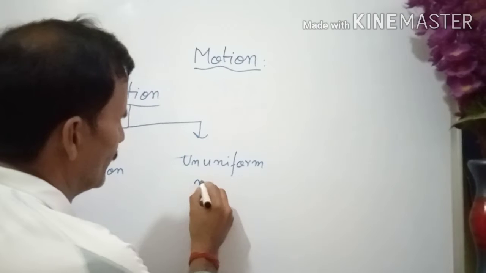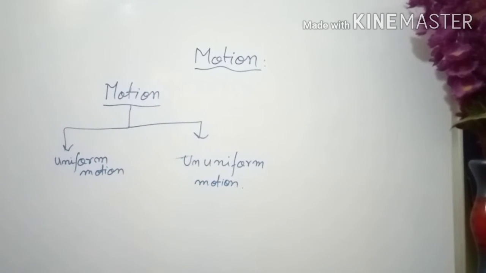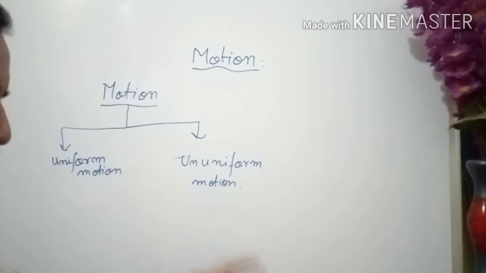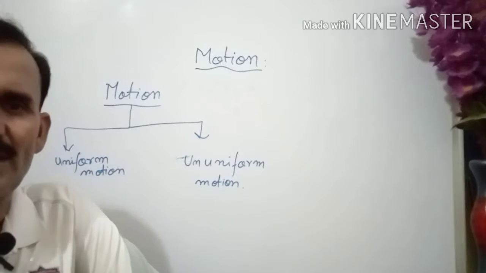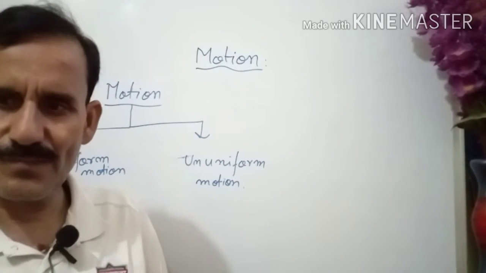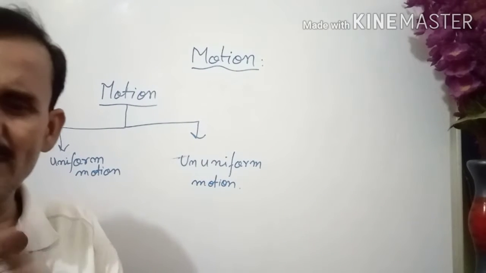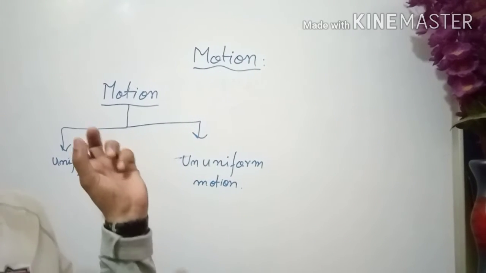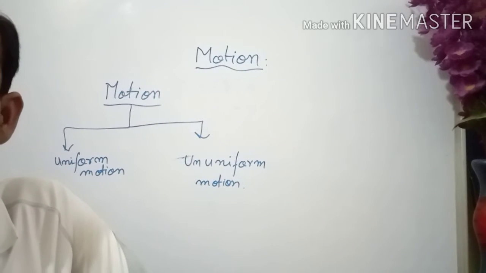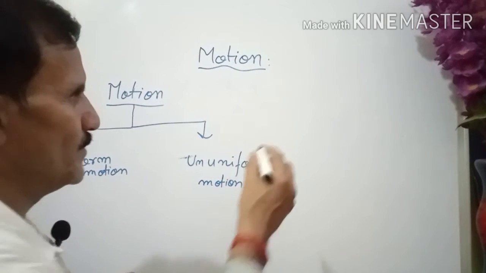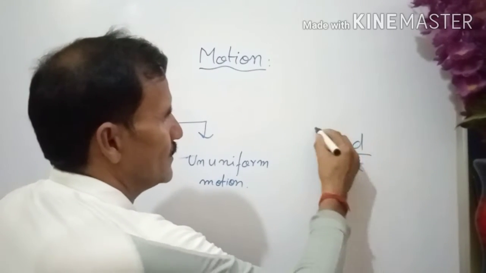Nothing to worry about the definitions. If anyone asks you what is uniform motion: the meaning of uniform is equal. So what is equal in the motion? That is speed. Speed is defined as, you have done in your earlier classes, distance travelled upon time.